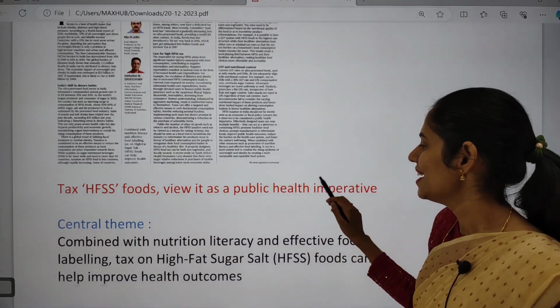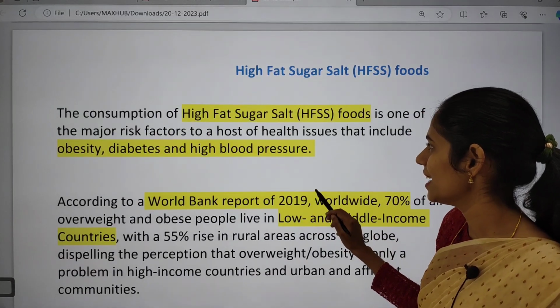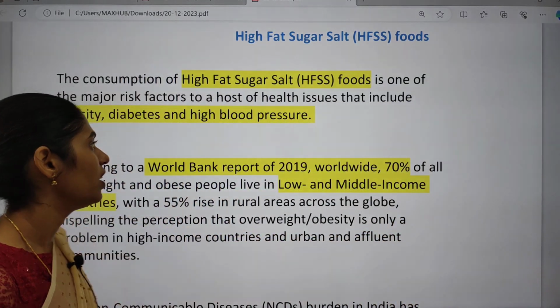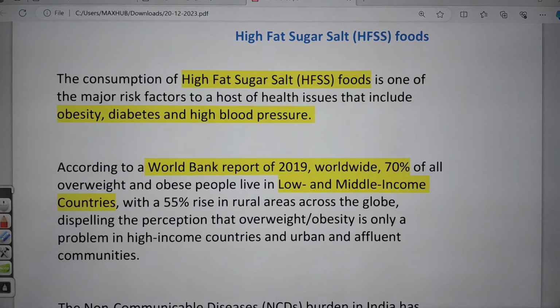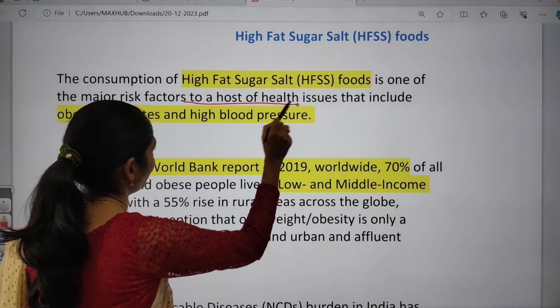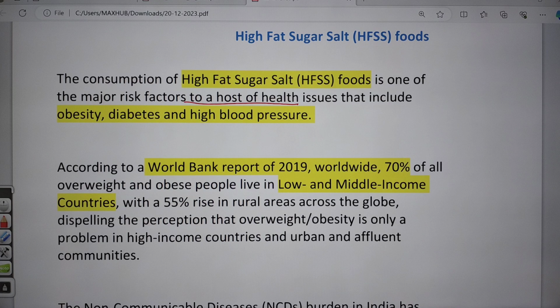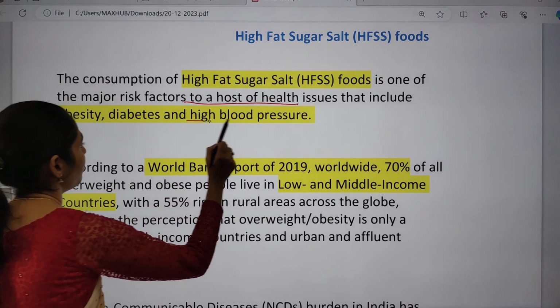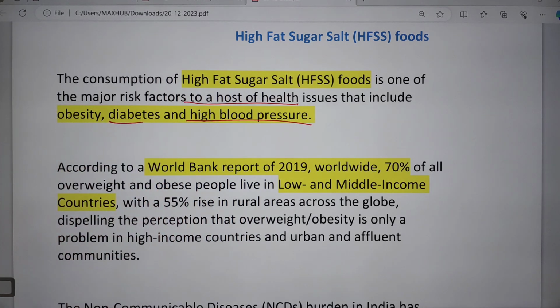Yes or no? Here this article says that consumption of high fat, sugar and salt foods is one of the major risk factors for a host of health issues. For example, there will be increased risk of diabetes mellitus, high blood pressure and obesity.